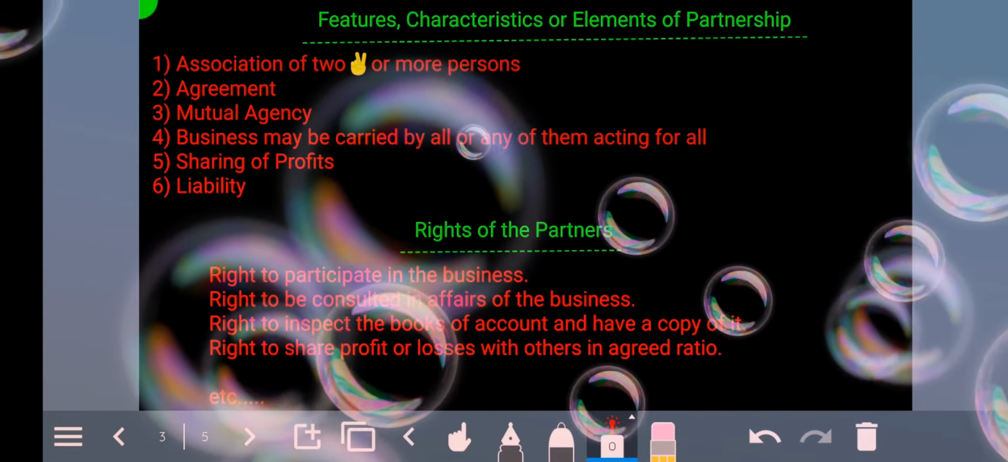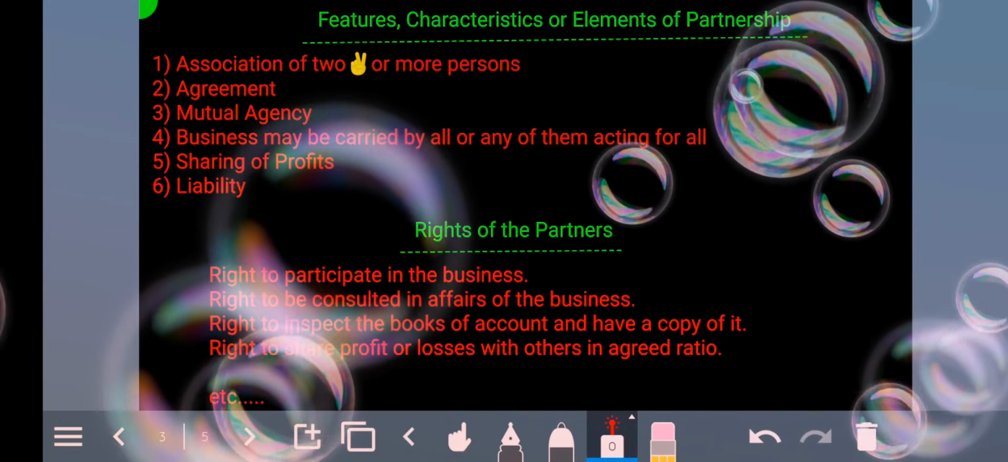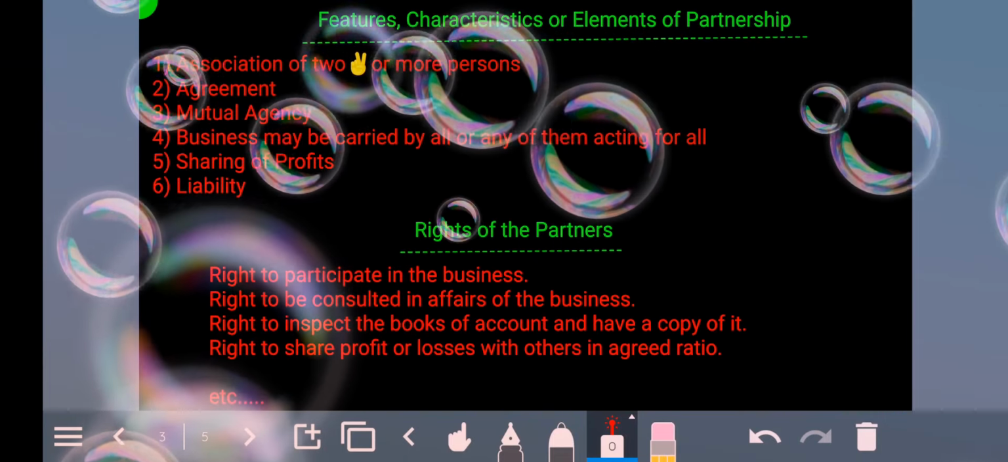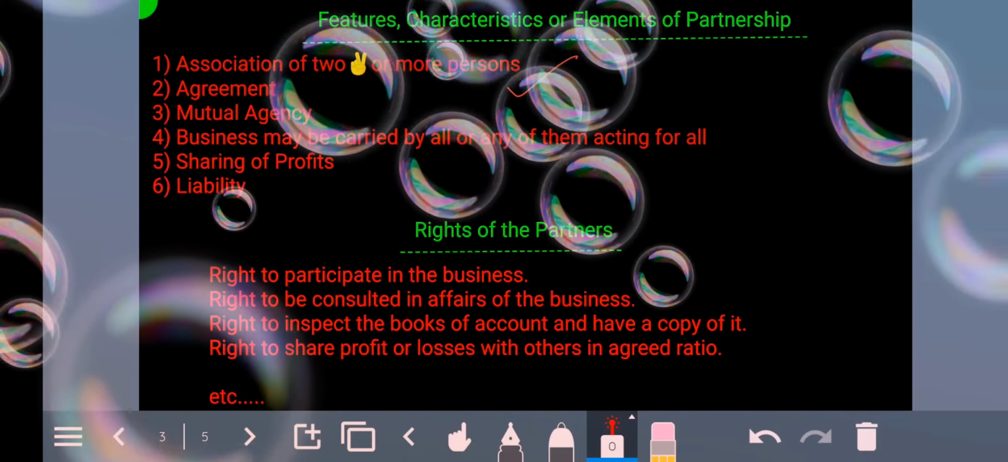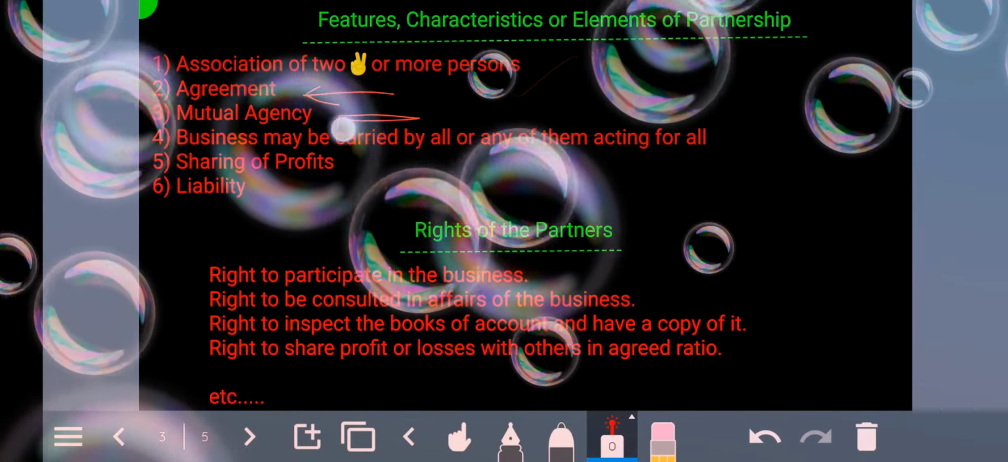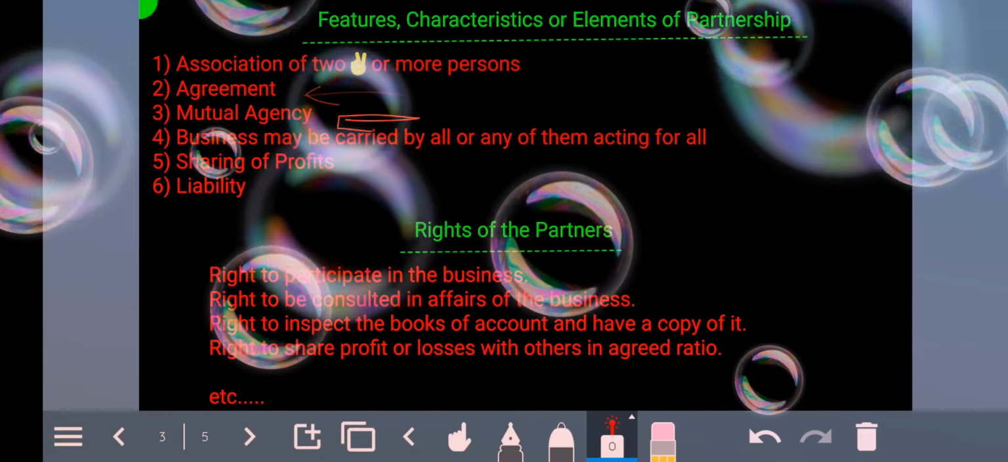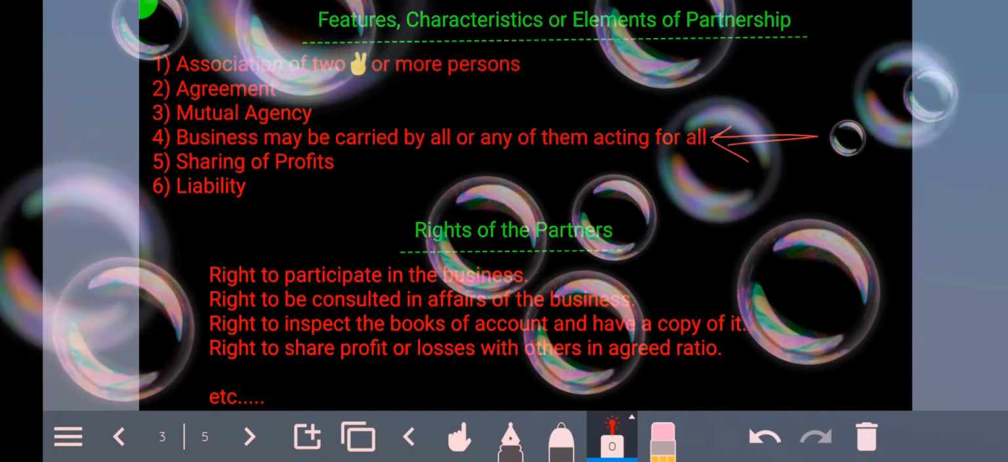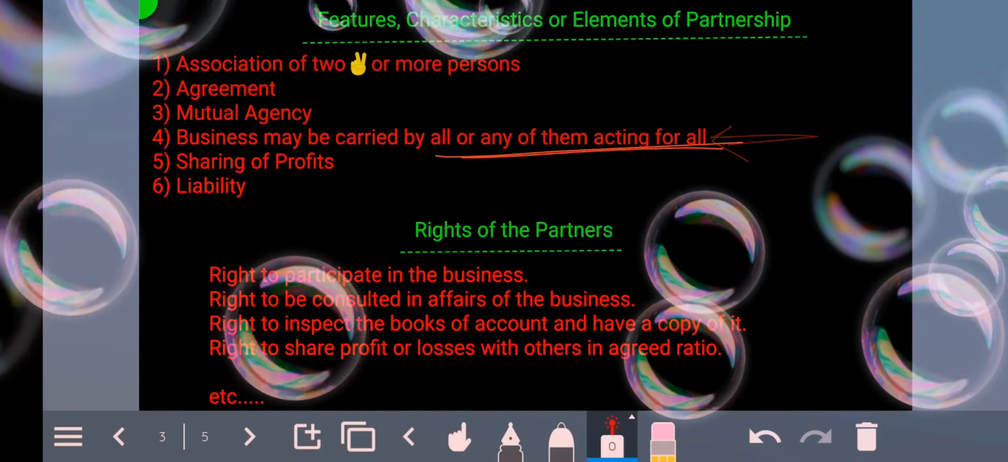So this was about the meaning and the points that you need to know about the partnership. Now moving on to the features, characteristics or elements of partnership. We know that features are six. The first feature is association of two or more persons. Second is agreement. Third is mutual agency. Fourth is business may be carried on by all or any of them acting for all. So this is the fourth feature.